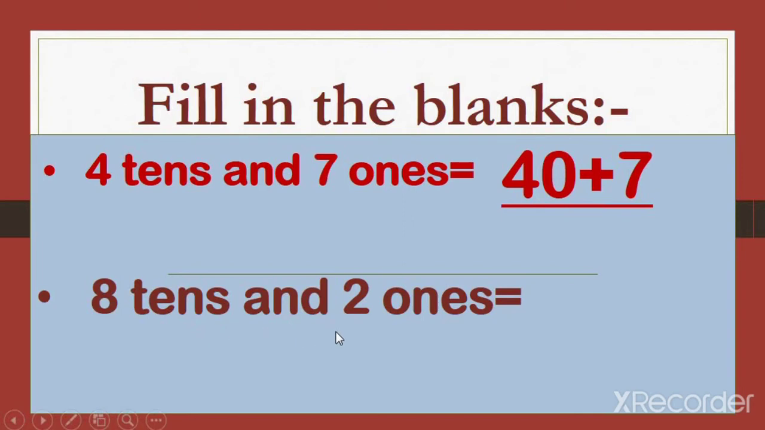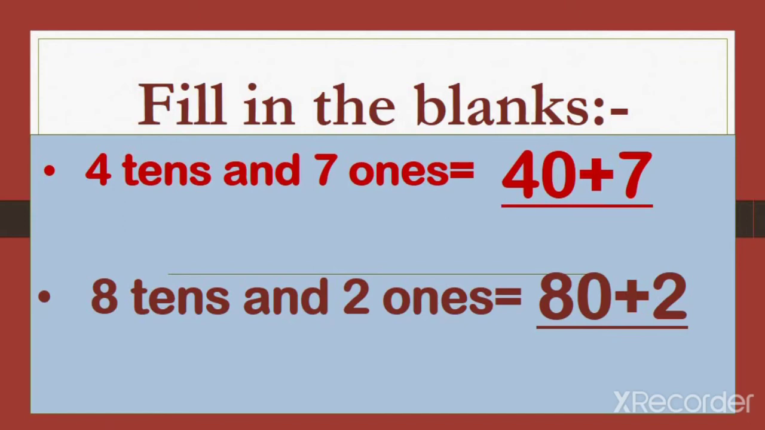8 tens and 2 ones. What does 8 tens mean? Now you remember, 8 tens means 80, and 2 ones means 80 plus 2. 8 tens and 2 ones is equal to 80 plus 2.